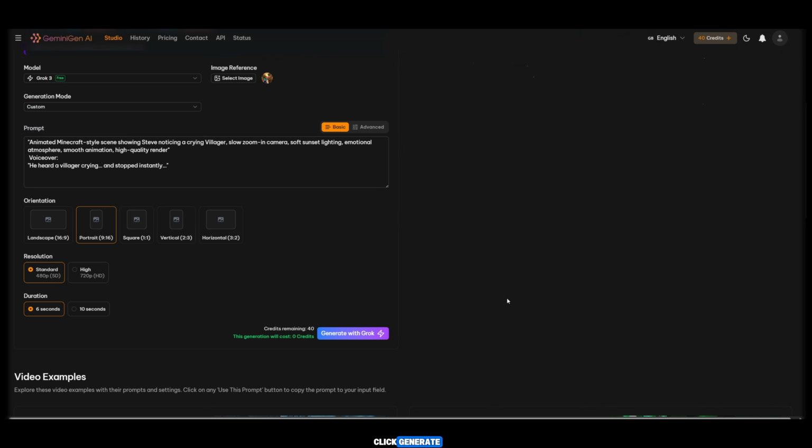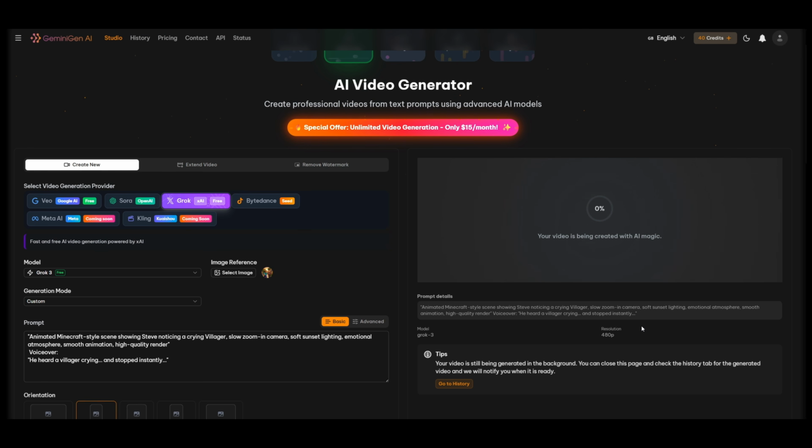As soon as you click Generate, your first video will start generating. After a short wait, your video will be ready. As you can see, the video generation has started. This AI tool, Grok AI, is completely free right now, and currently it is not under heavy load because not many people know about it yet. That's why I brought this free AI tool for you today.